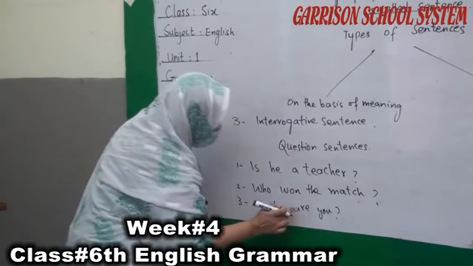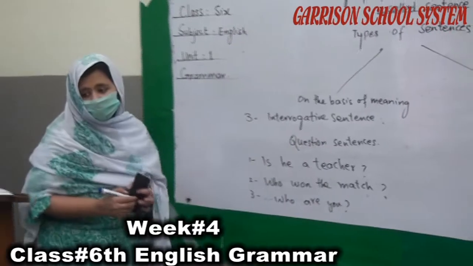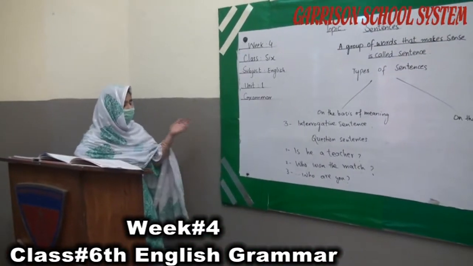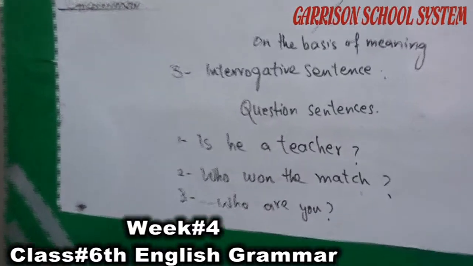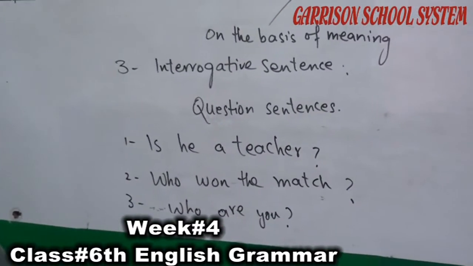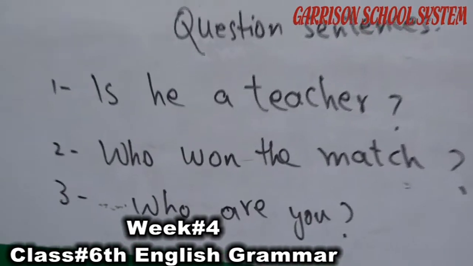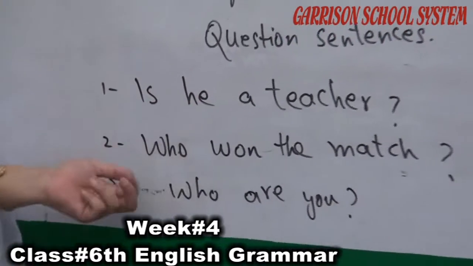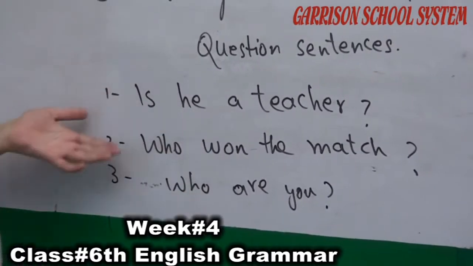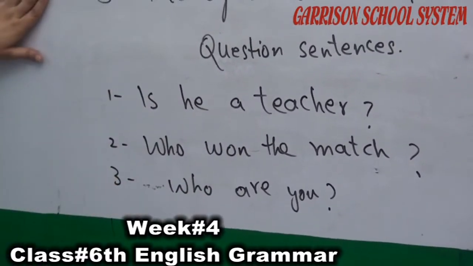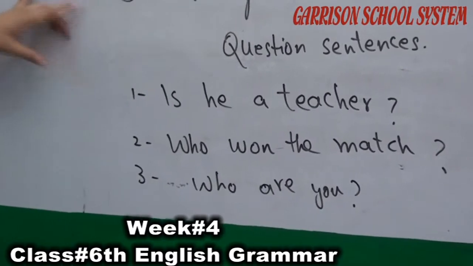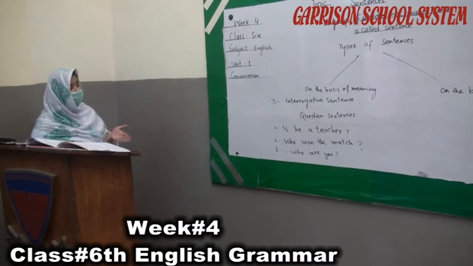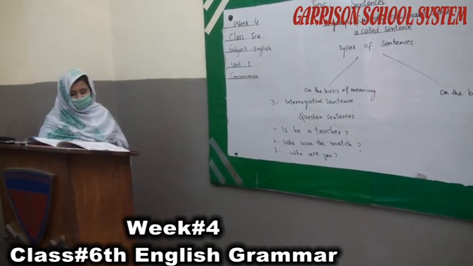These are the question statements, and they end with question marks and start with a question word, that is who, when, what. If something is asked in a sentence, it is called an interrogative sentence. Look at these examples: Is he a teacher? Who won the match? Who are you? If someone is asking about something, then these are called interrogative sentences.